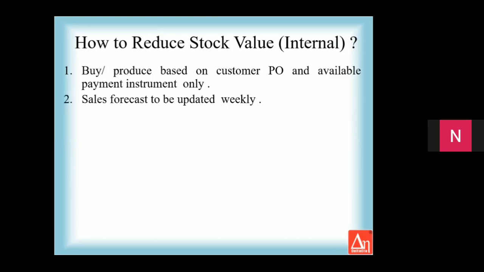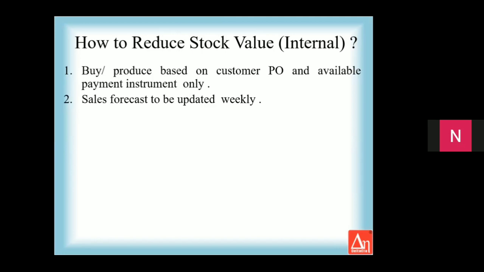Second one, in most organizations, you will find that the sales forecast is given at the beginning of the year or at the end of the previous year. And this is not updated. So the sales will give its forecast, and over the next 2, 3, 4 months' time, the requirements of the market would have changed.